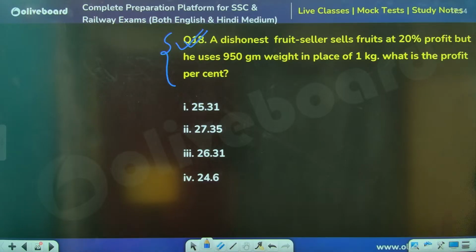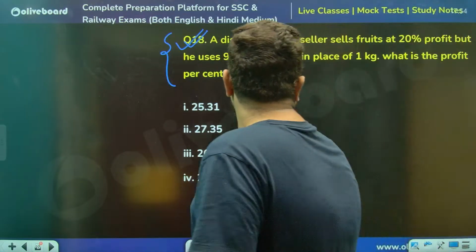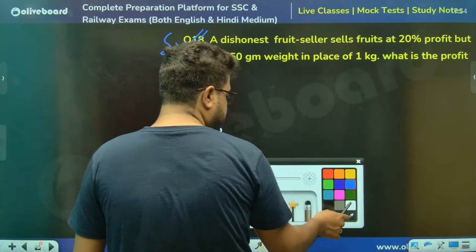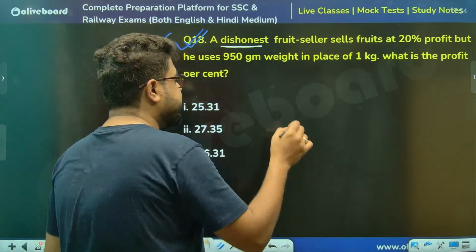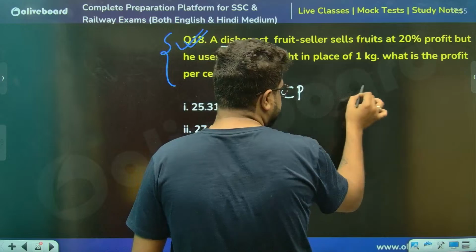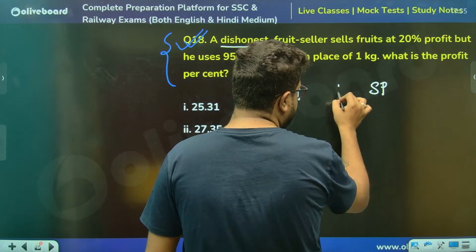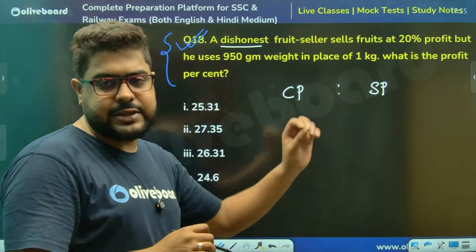चलो चलो चलो. A dishonest dealing. बहुत ही बढ़िया question है. Sir, I told you, whenever you see dishonest dealer questions, the best approach is to go by CPSP. Do not use any formula or anything. कुछ नहीं चाहिए, सिर्फ concept चाहिए.